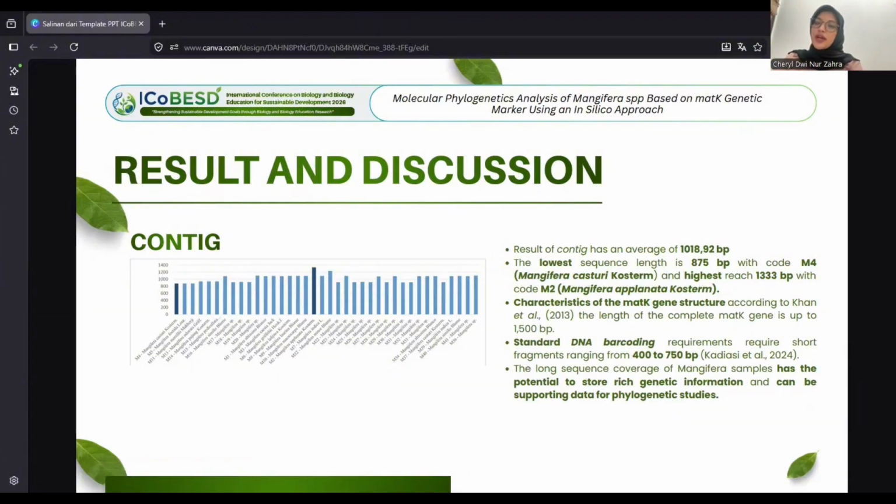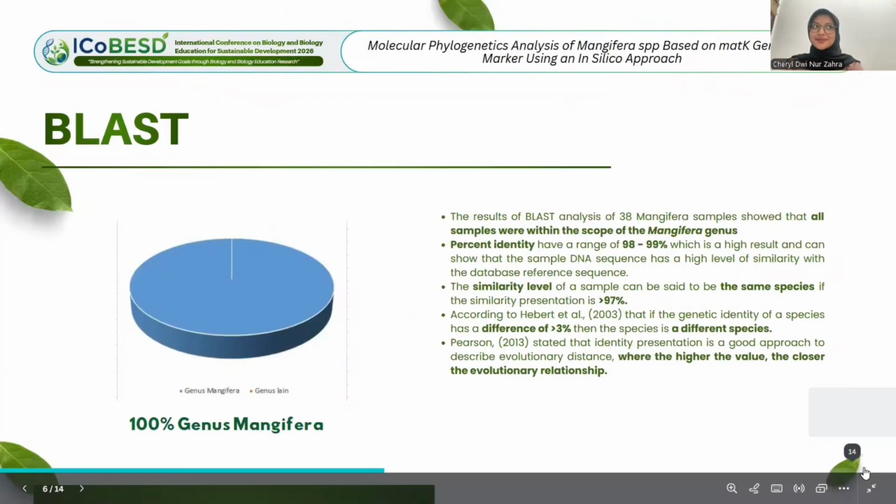First of all, we have the counting result. The result of counting has an average of 1018.92 base pair. Characteristic of the matK structure according to all, the length of the complete matK is up to 1500.